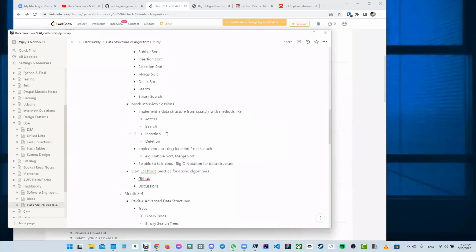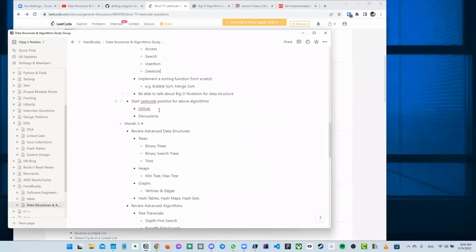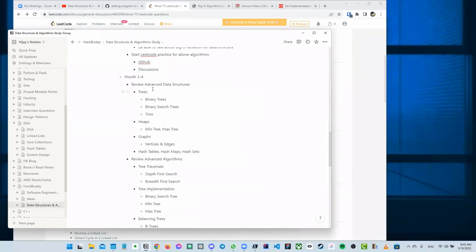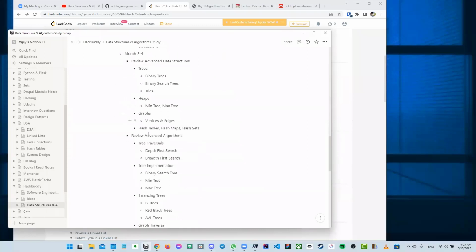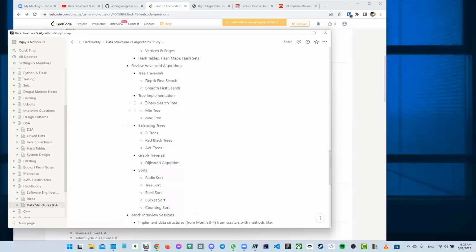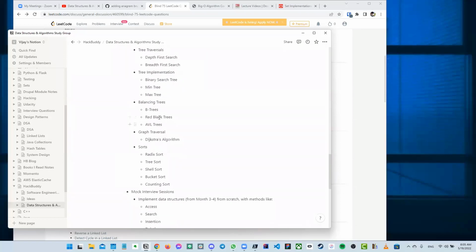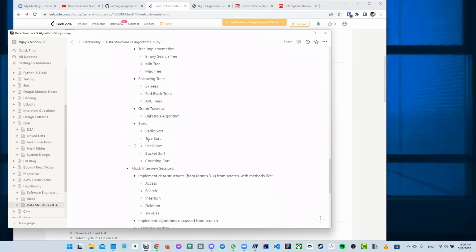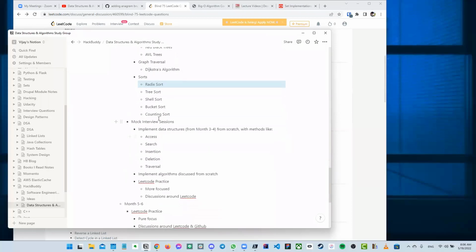And then definitely know each of these access, search, insertion operations for any data structure you're asked to implement. Month 3, we'll go through trees, heaps, graphs, more of the advanced stuff like depth first search, breadth first search, binary search tree, min-max tree, B trees, red black trees. I'm actually at this point where I'm doing the red black and B trees. We talked about this in a different class. And I was asked about radix sort and bucket sort.